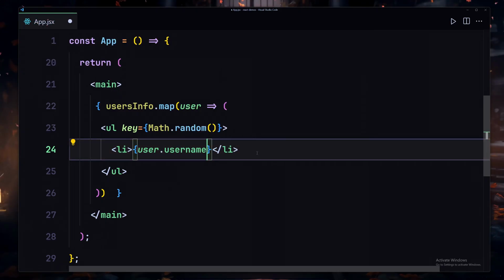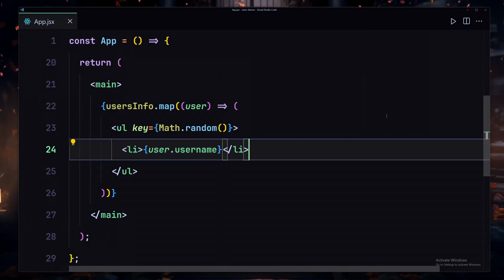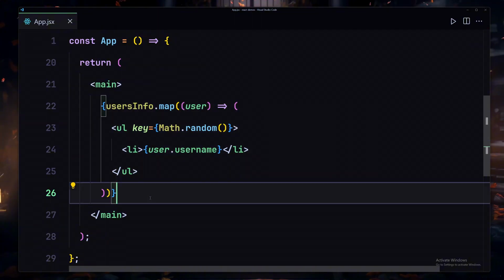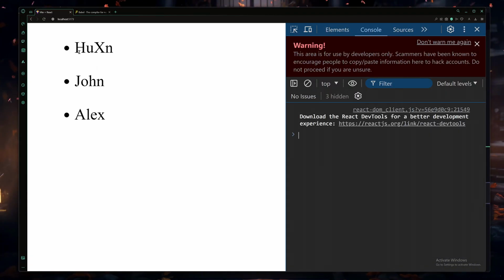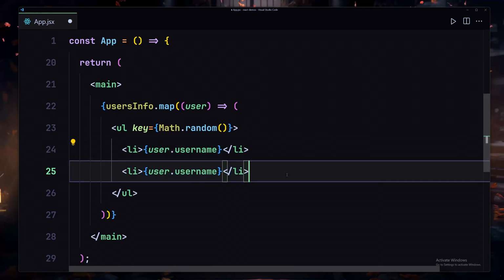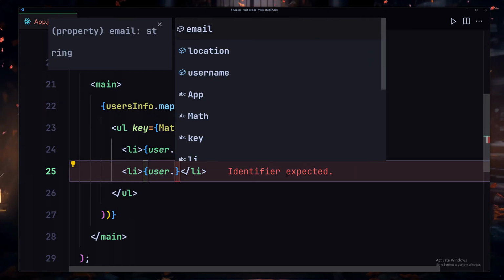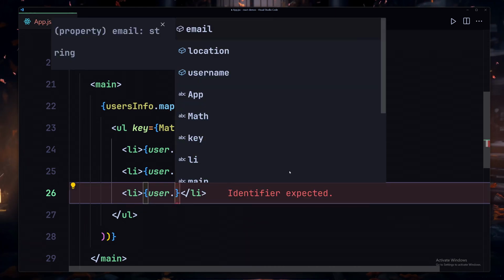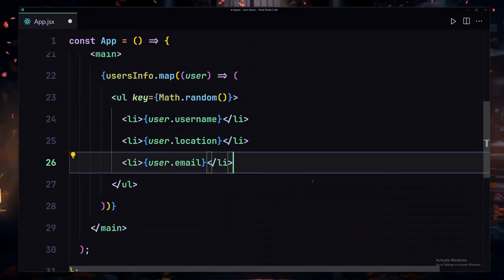So if I select my username and save my file, and if this is the first time you are working with React.js, this may look a bit crazy to you, but trust me, if you do a bit of practice you will get there. So I'm going to save my file, and here you can see we are now getting our usernames right here for each person. Now I'm going to duplicate this line of code, and instead of this username, I'm going to hit Control and space, and now we can select the location. I'm going to duplicate there once again, hit Control and space once again, and now I'm going to select my email. Okay, so I'm going to save my file.